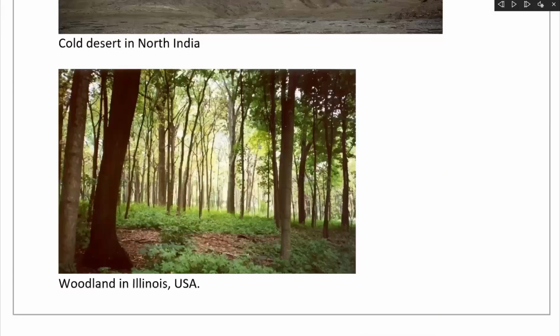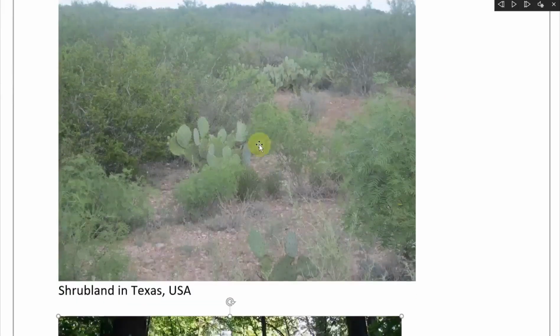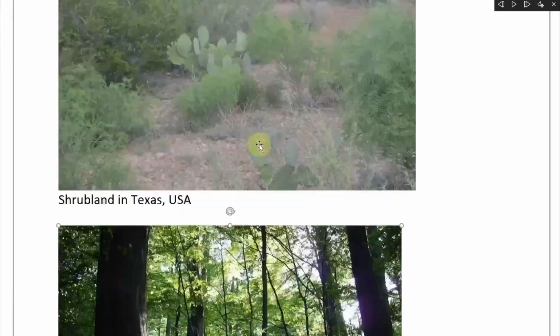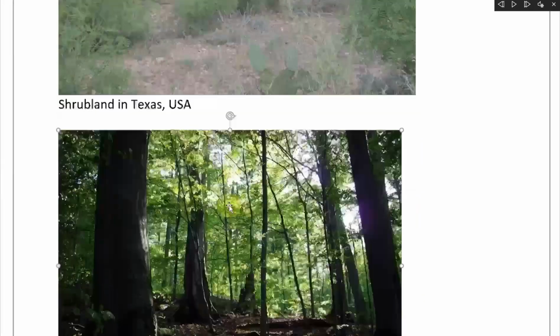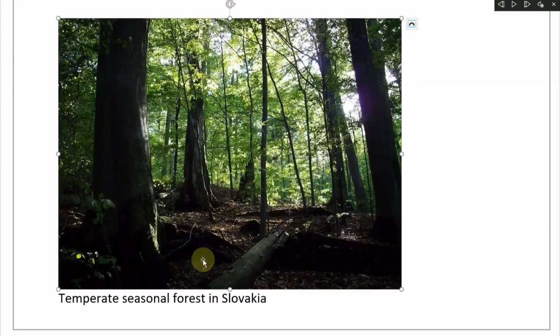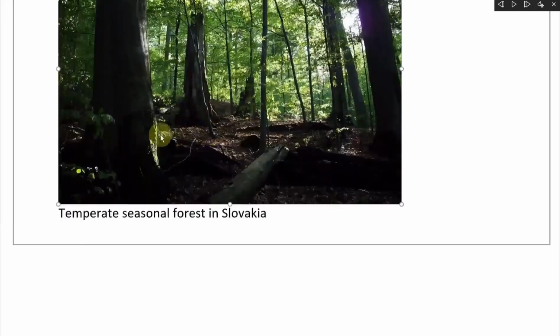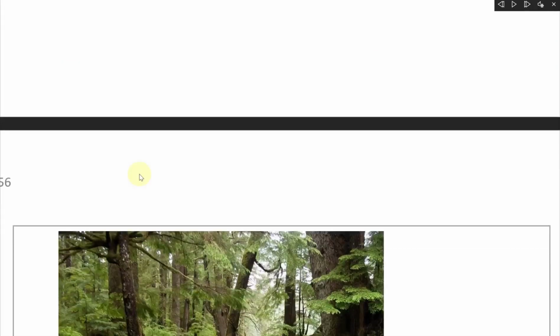All right, let's go back here. So that was the woodland, shrubland, and in Texas, USA, it looks like this. Still have some cactus, so there isn't too much precipitation. Now you have temperate seasonal forests in Slovakia, so you have more precipitation, and temperature can vary from cold to hot or cold to warm there.